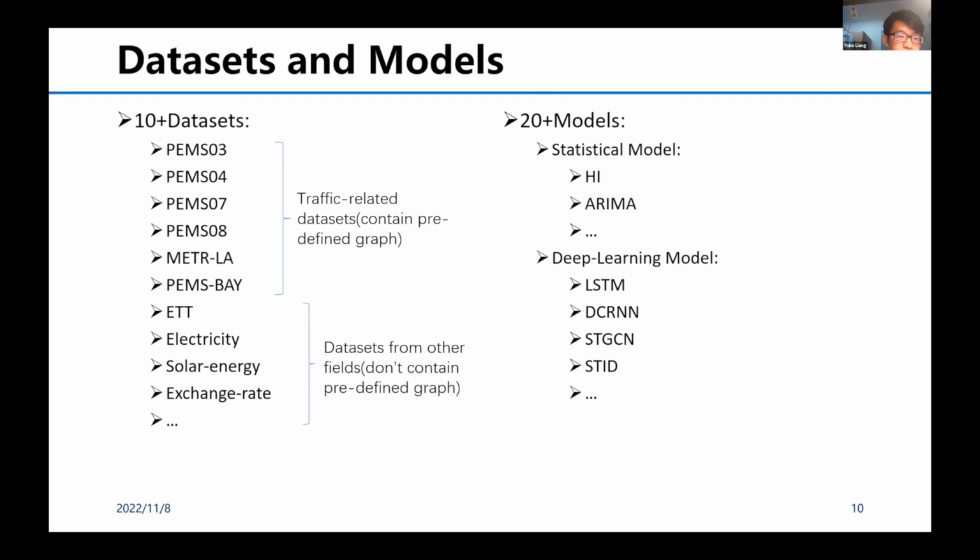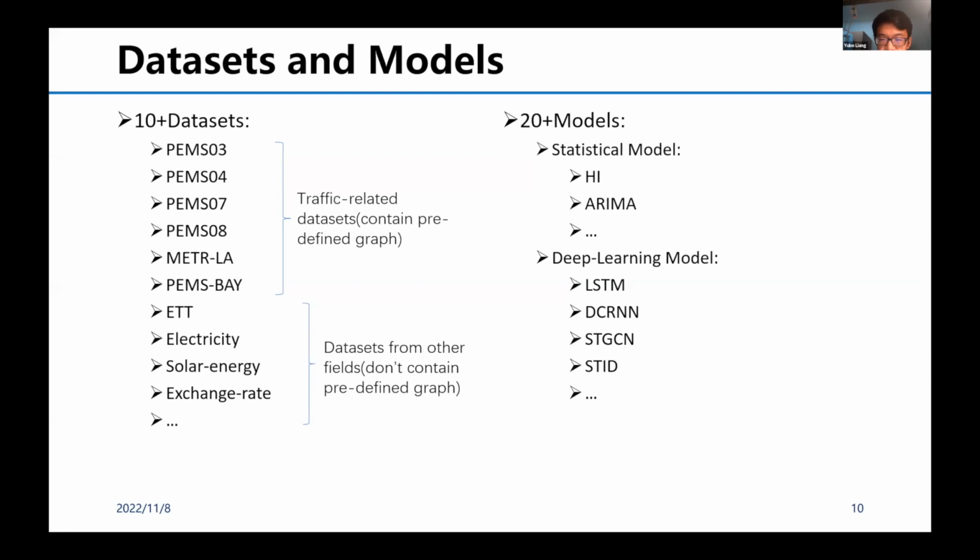As you can see, they are from different areas. The ETT is electricity transformers consumption, and the electricity is electricity consumption. Solar energy is the power output of some PV plants, and the exchange rate shows the exchange rate trends of 8 different countries.